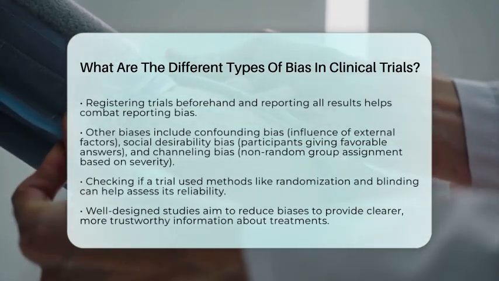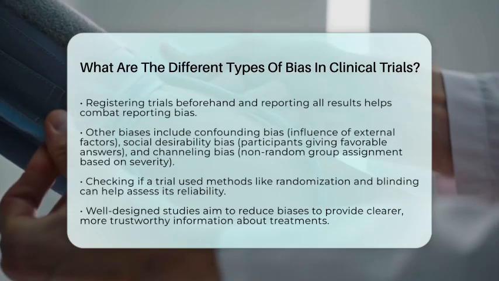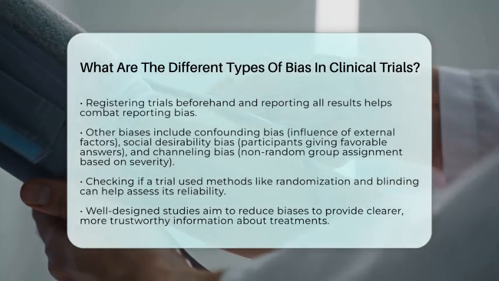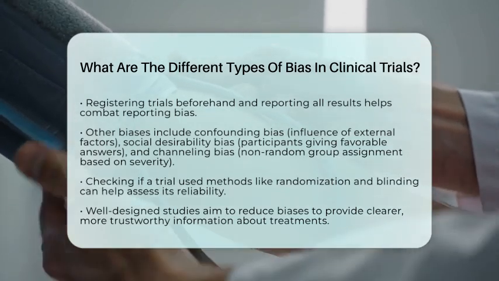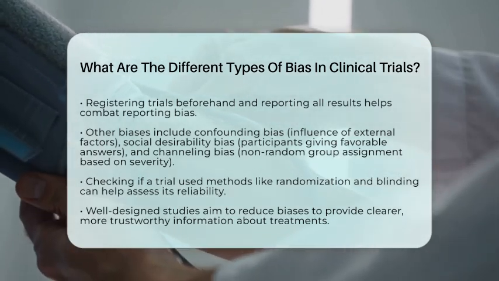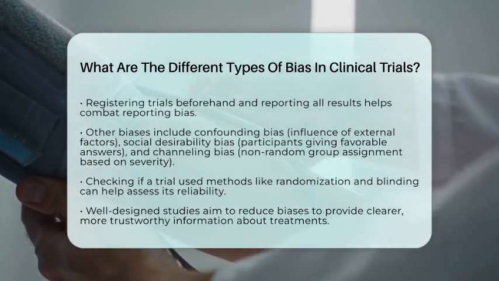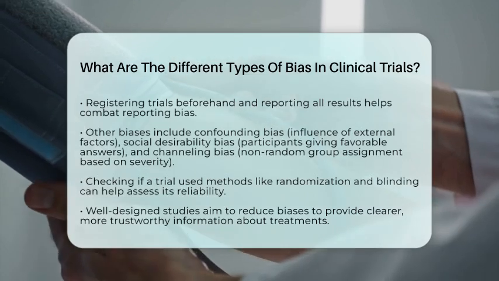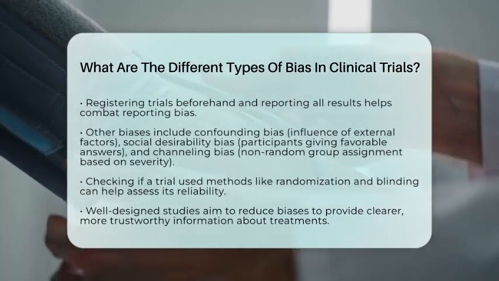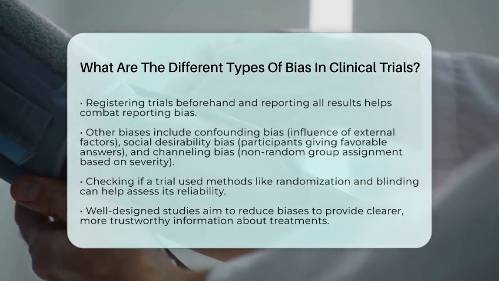For patients looking into trials, it's helpful to check if the study used methods like randomization and blinding, which reduce many biases. Also, see if the trial was registered and if all results are available. Remember, no trial is perfect, but well-designed studies aim to minimize these biases to give clearer answers about treatments. Knowing about these different biases helps you better understand trial results and make more informed decisions about your health options.